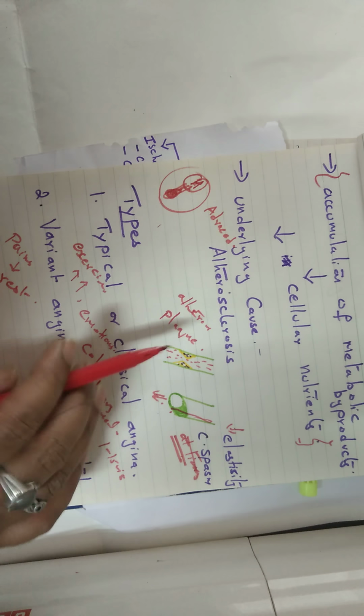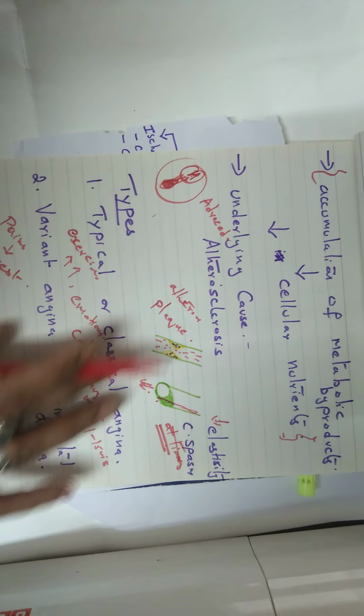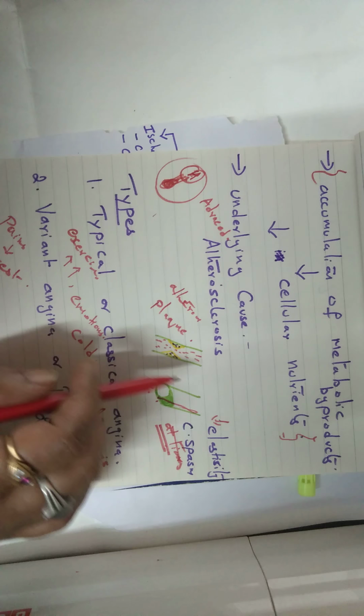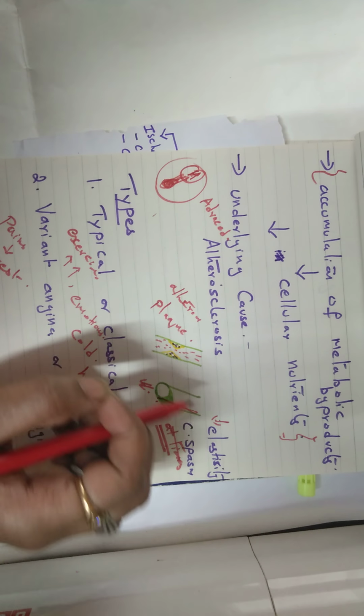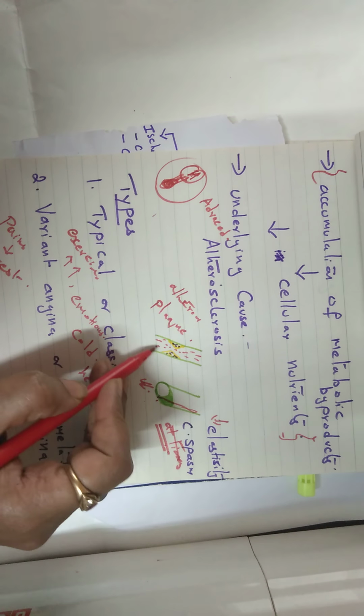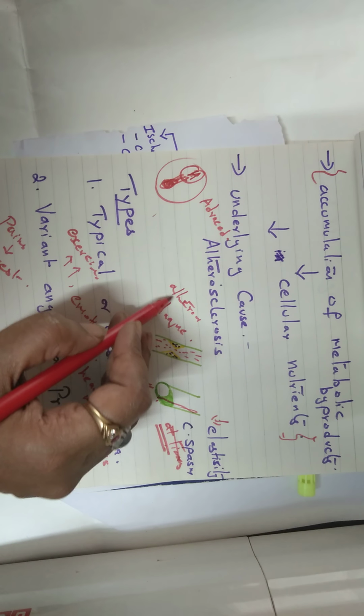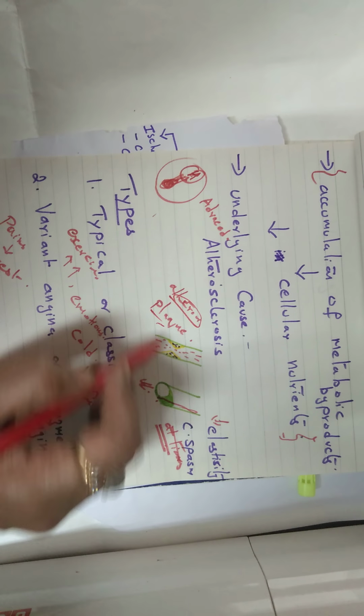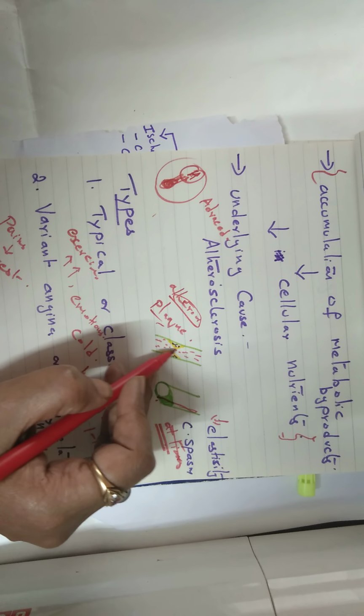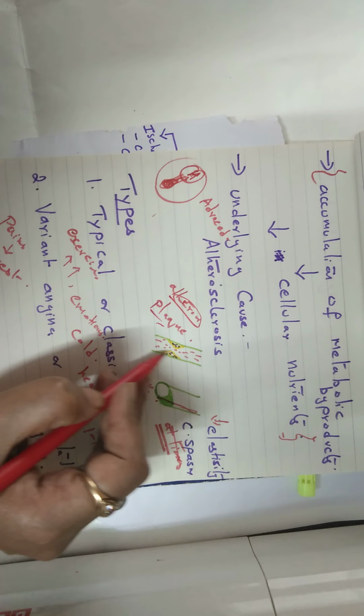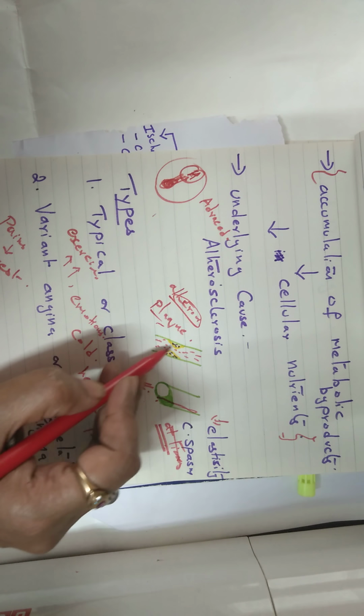Most of us know what atherosclerosis is. It is nothing but the constriction of the coronary arteries. Why? Because there is a formation of a plaque in the blood vessels of the coronary arteries.